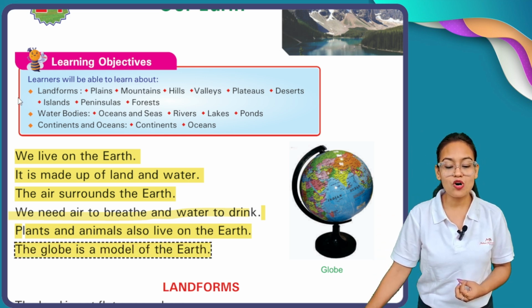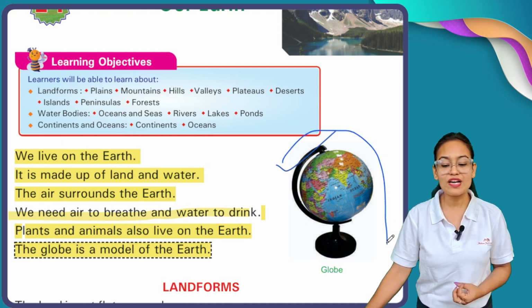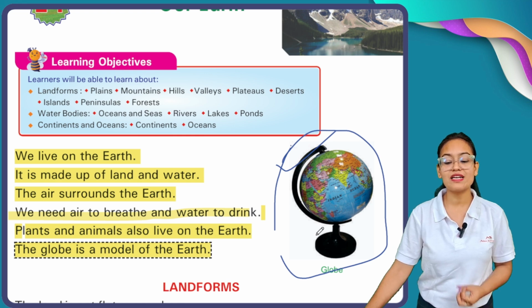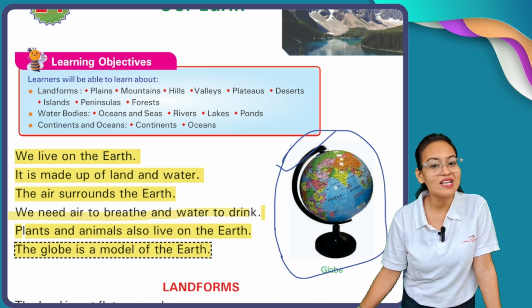The globe is the model of the Earth. Now you all know this is called a globe. The globe is the representation of the planet Earth.